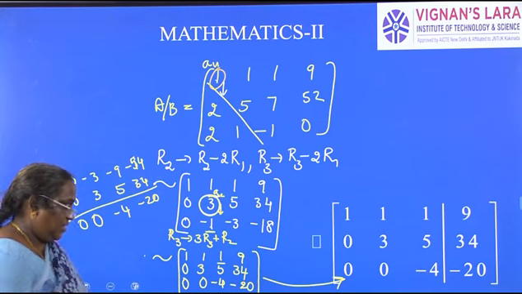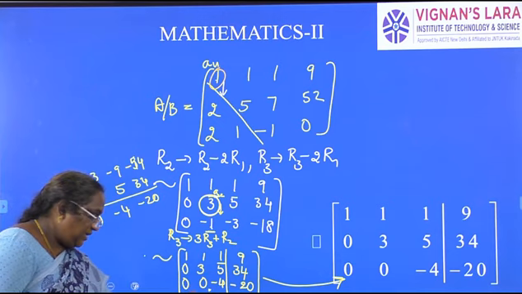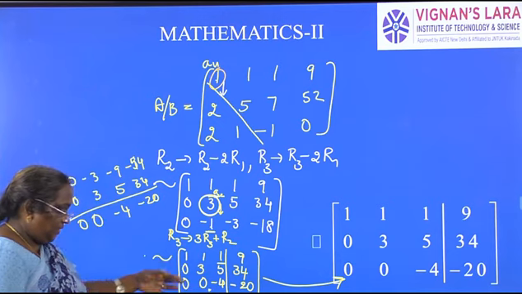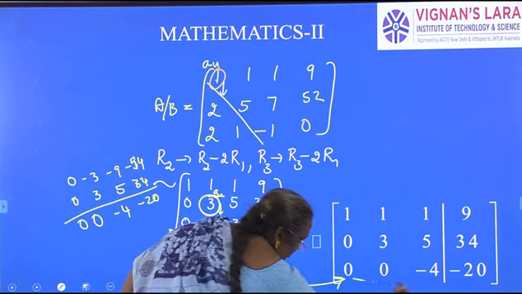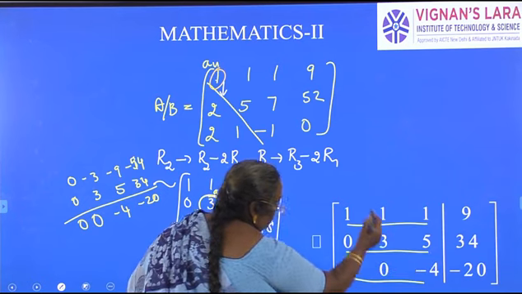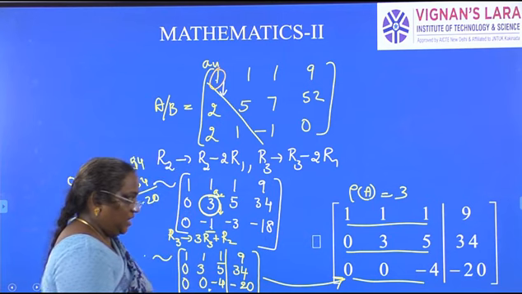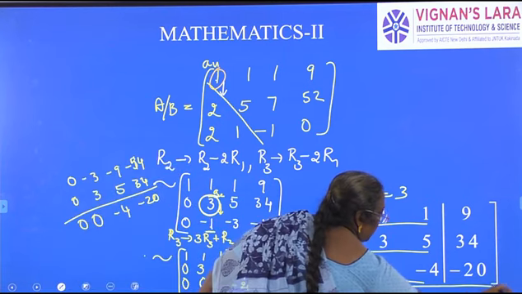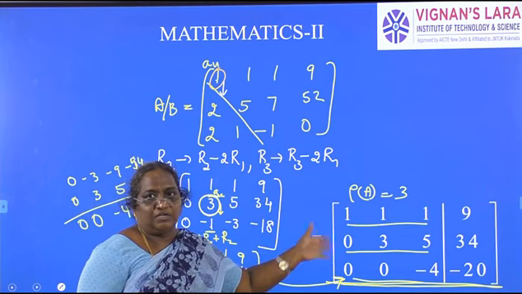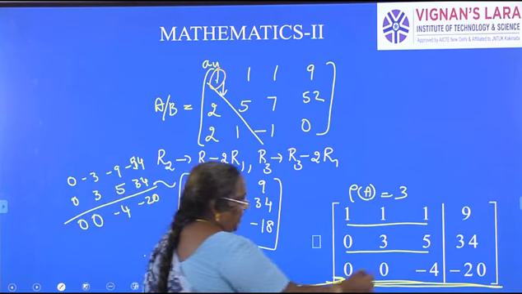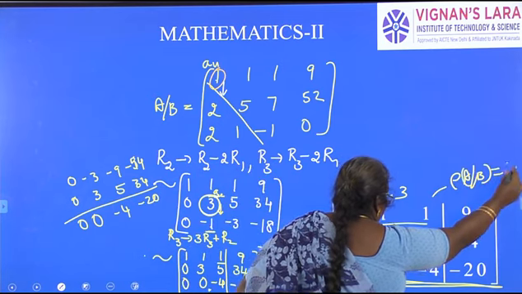1, 1, 1, 9. So that line indicates this is matrix A and this entire thing is augmented matrix A by B. What is the rank of A? How many non-zero rows here? This is one non-zero row, non-zero row, non-zero row. So rank of A is 3. How many non-zero rows if I consider the entire matrix? Even in that there are 3 non-zero rows. What is the rank of the augmented matrix? Rank of augmented matrix is also 3.